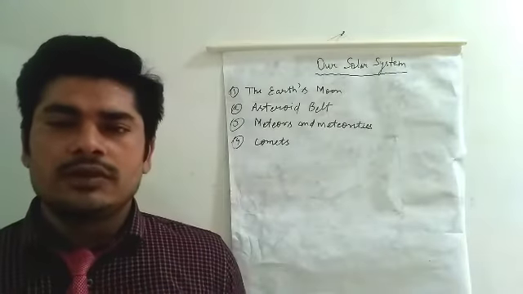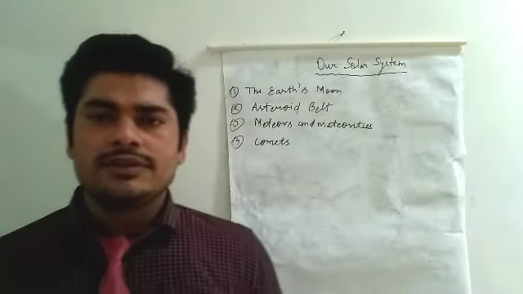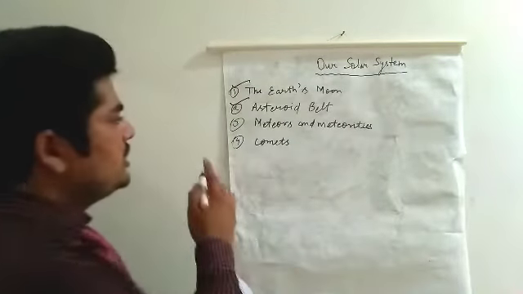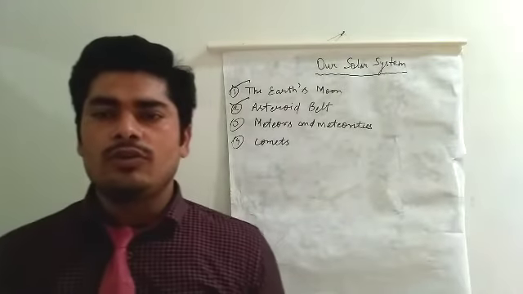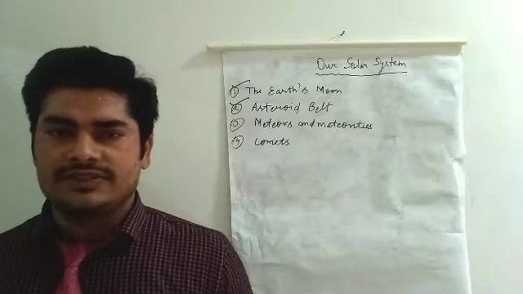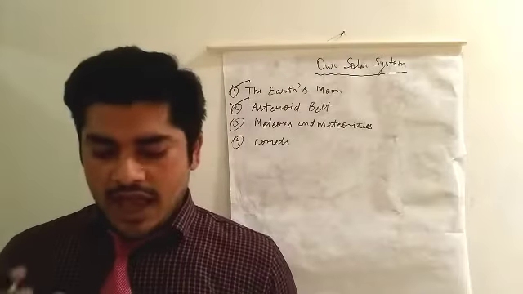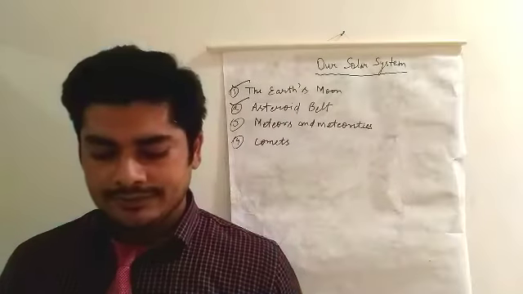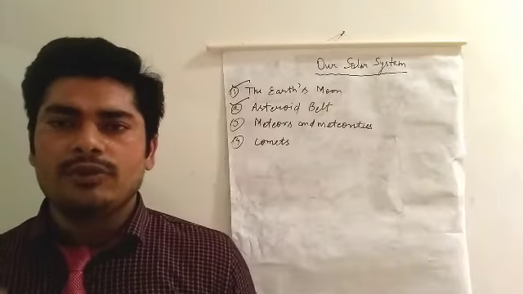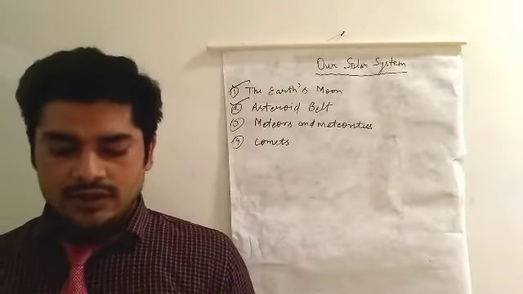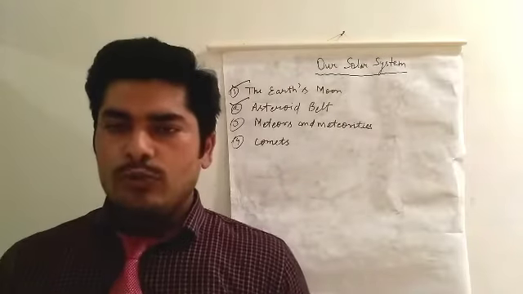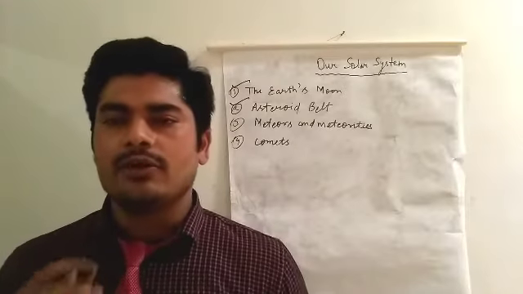So, this is the point, and the next point, asteroid belt. Now we will know about asteroid belt. What are asteroid belts? Dear student, asteroids are small rocky bodies that have been left over from the formation of the planets 4.5 billion years ago.